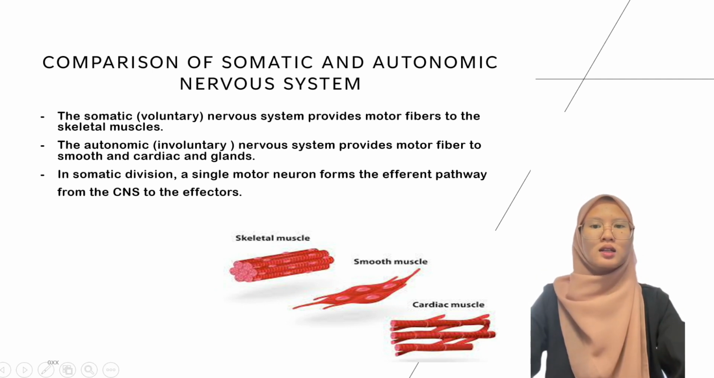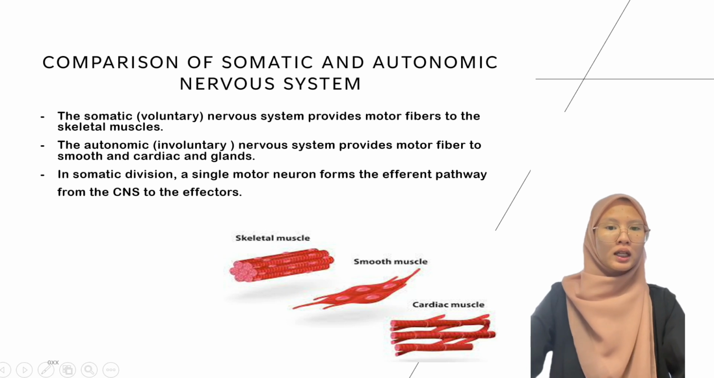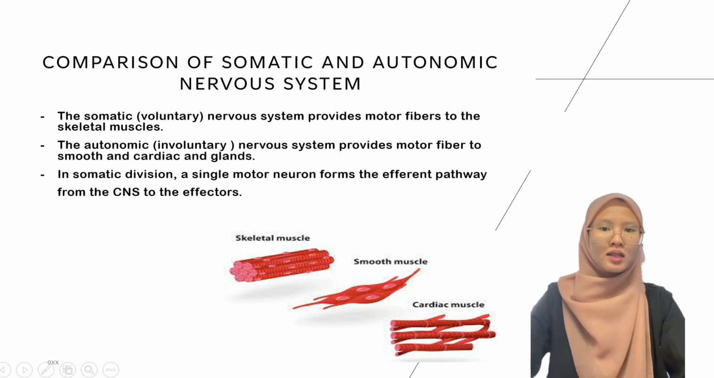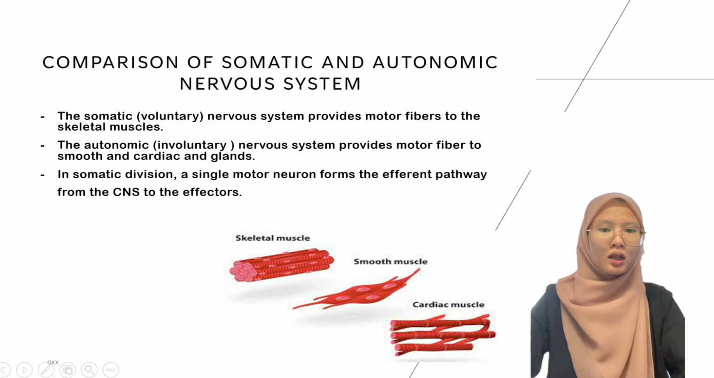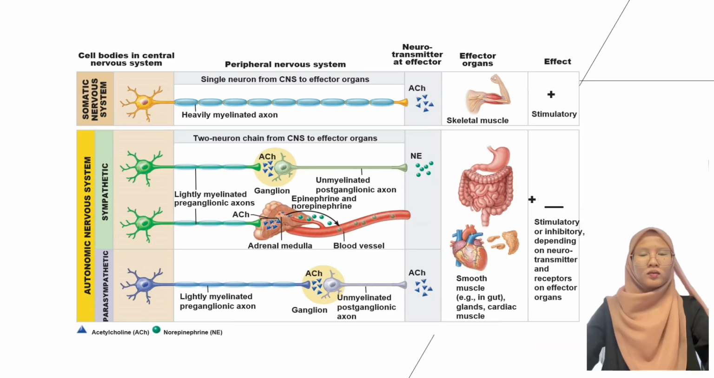Okay, first the somatic or voluntary nervous system provide motor fiber to the skeletal muscle. Next, the autonomic or involuntary nervous system provide motor fiber to smooth, cardiac and glands. Next, in somatic division, a single motor neuron forms the efferent pathway from the central nervous system to the effector.